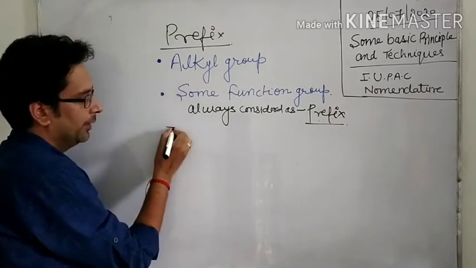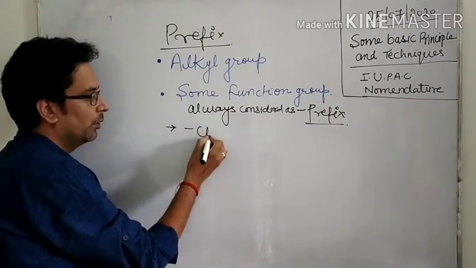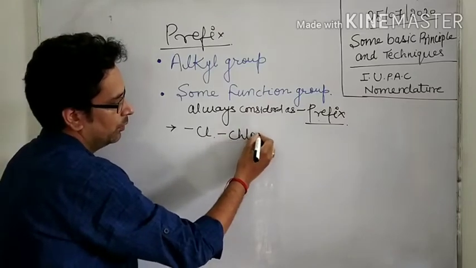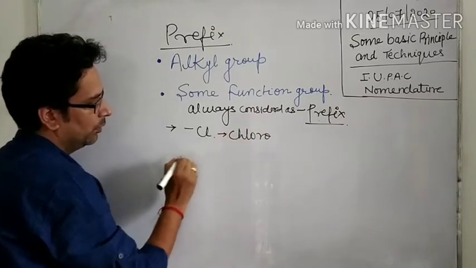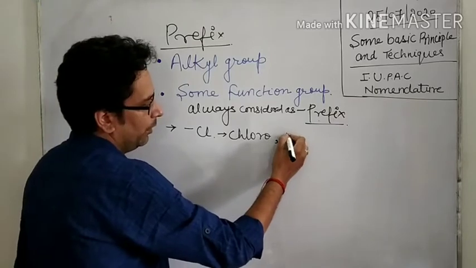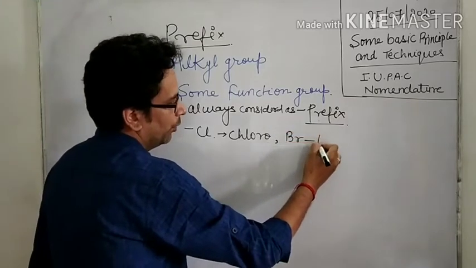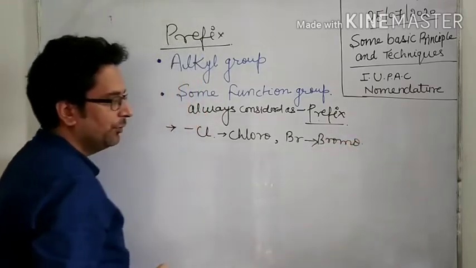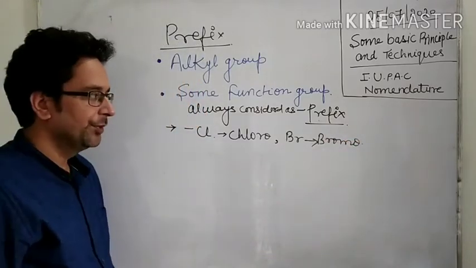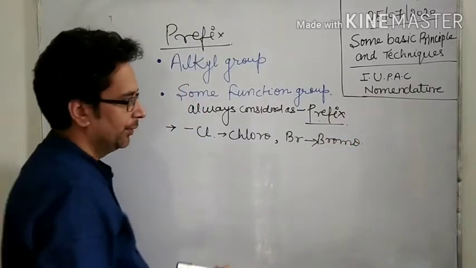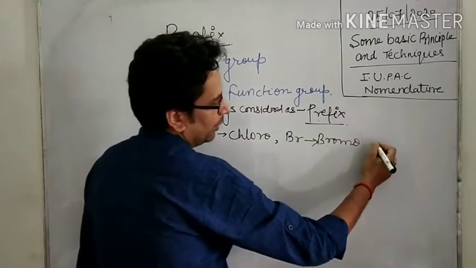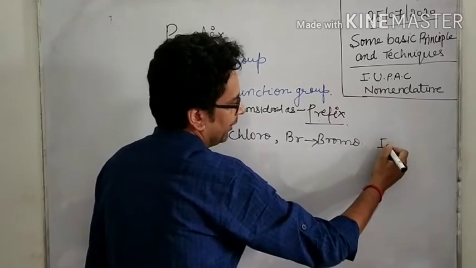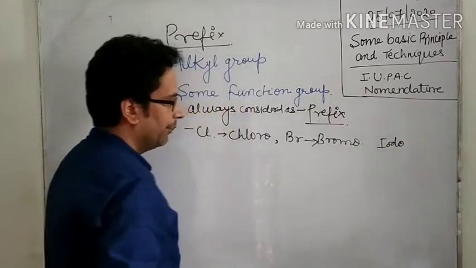Example: chloro, bromo, meaning the halogen family is always used as prefix. Chloro, bromo, iodo.